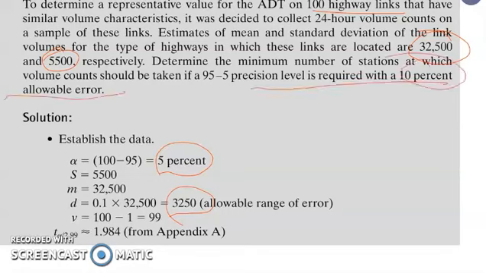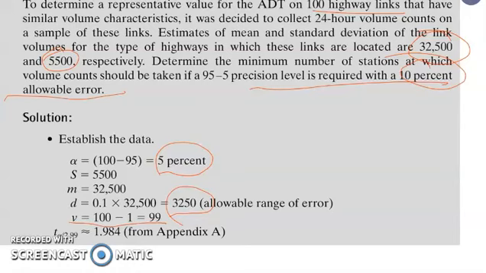So we have to multiply. 10%, that is 0.10 times our mean. So that is our allowable range of error, which is 3,250. Therefore, our small letter v is equivalent to 100 minus 1, which gives us